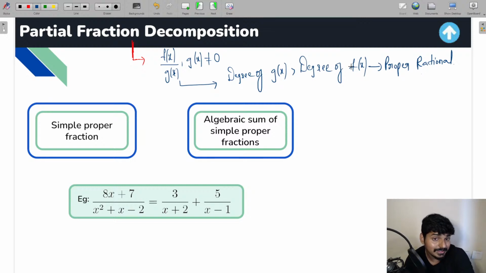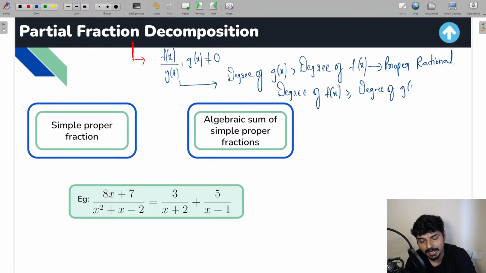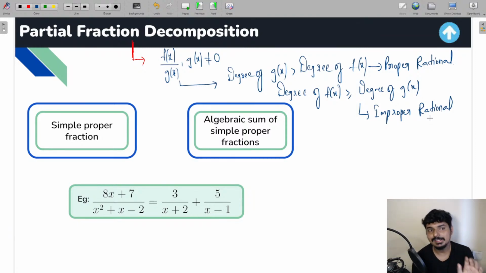And if the degree of the numerator is greater than or equal to the degree of the denominator, in that particular case, what is going to happen? Well, you are going to get an improper rational function. Now, you need to understand one important thing, guys, that the partial fraction method is only going to be applicable for proper rational functions, not for improper rational functions.